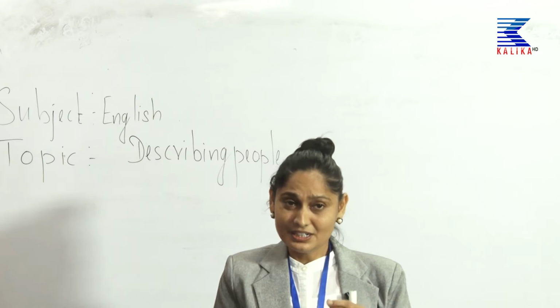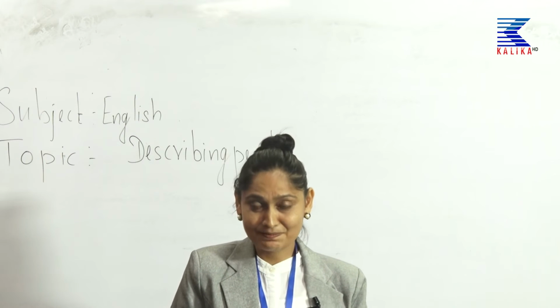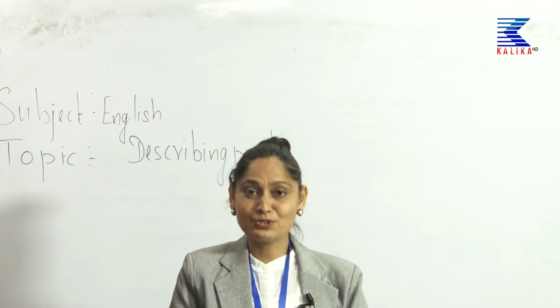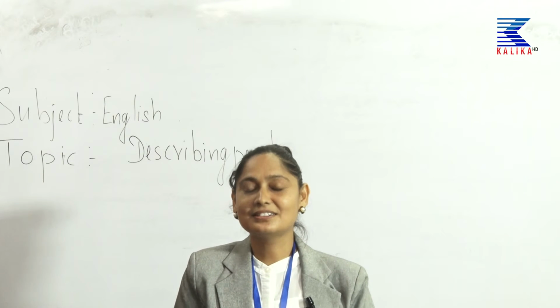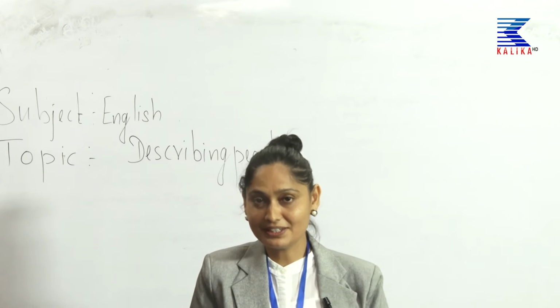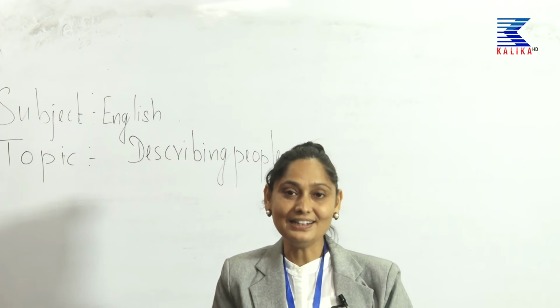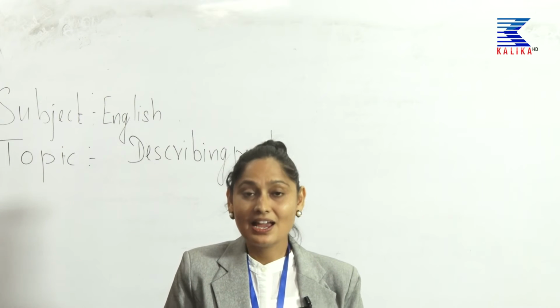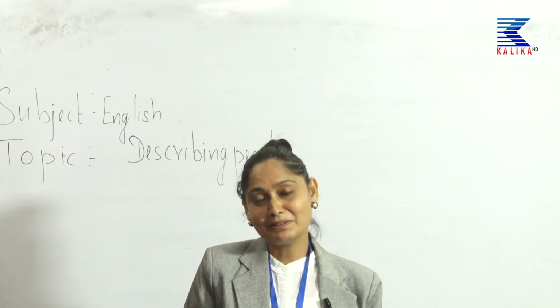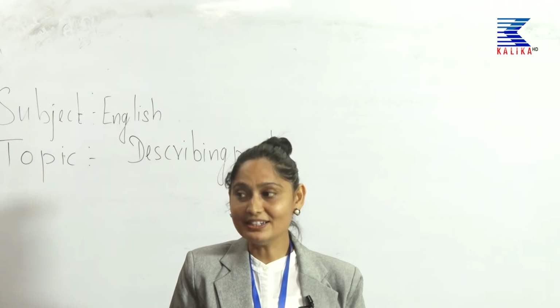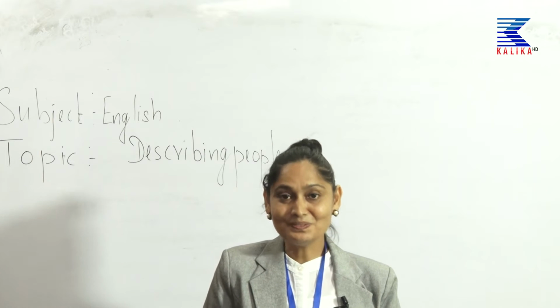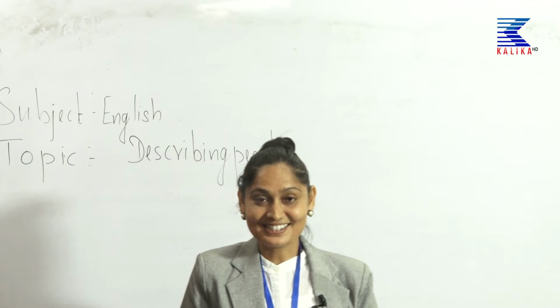So, it is from your text. If you take out your text and see describing people, it will be easy for you all while I explain, children, and we will see more details on the slide. So, look at the slide please.